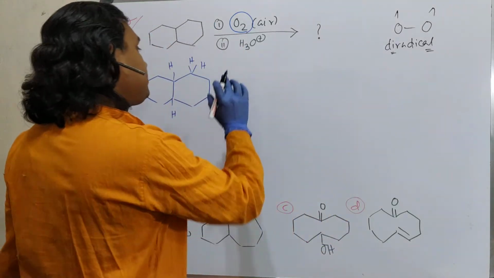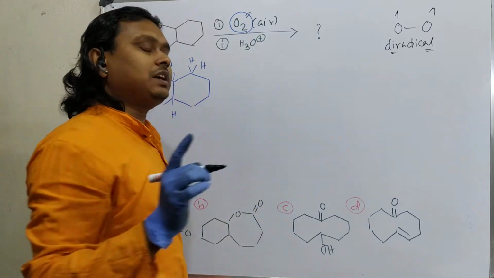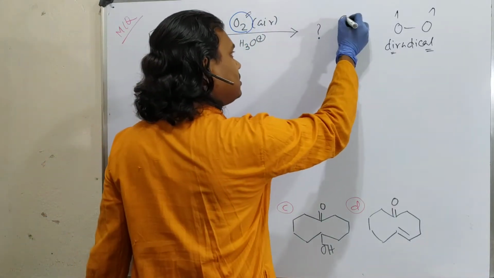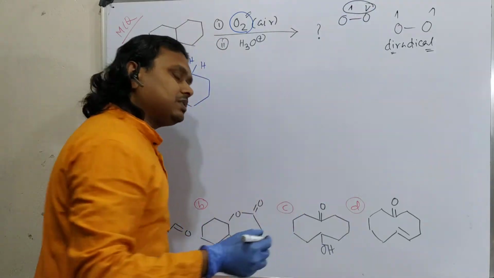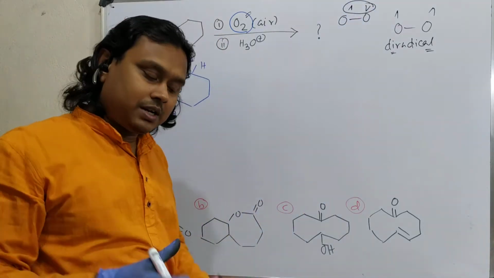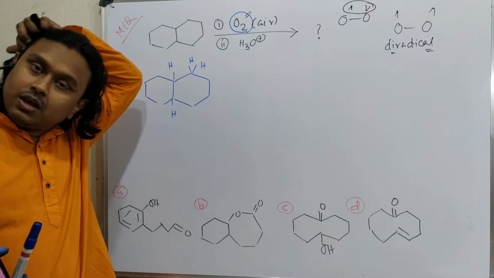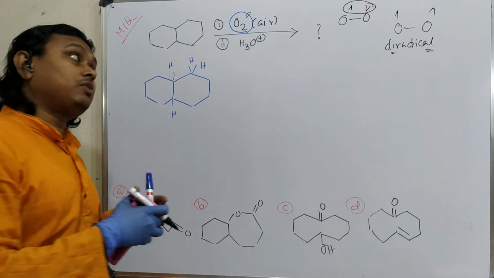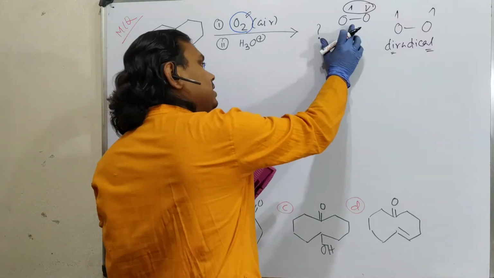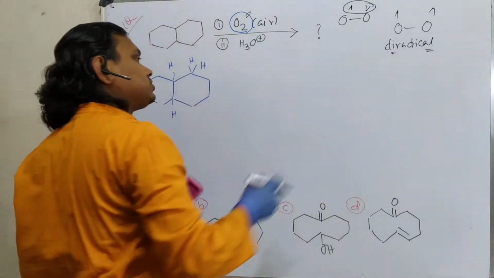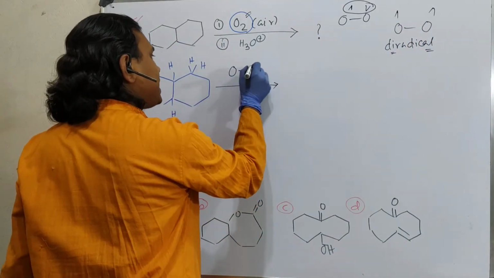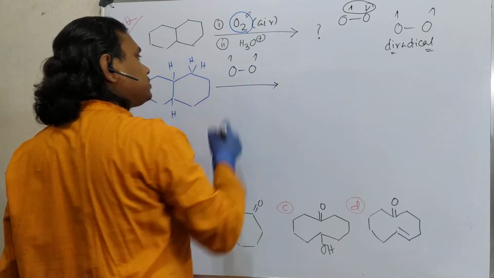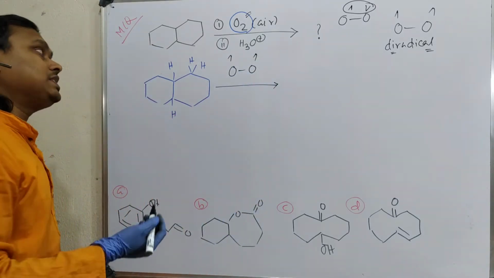Now, aerial oxygen, and by the way there is another kind of oxygen also, which is paired, called singlet oxygen. I have made a dedicated lecture on this singlet oxygen. Please visit if you want to learn more about this. Interesting, and this is highly toxic. Our atmospheric oxygen is this triplet oxygen, diradical. So what can it do? A radical reaction is possible, and obviously it will react at the CH bond.